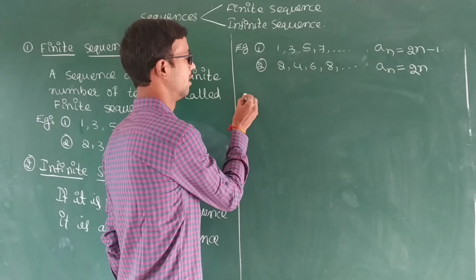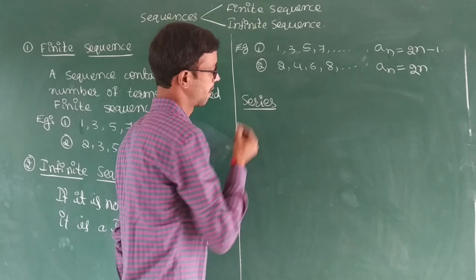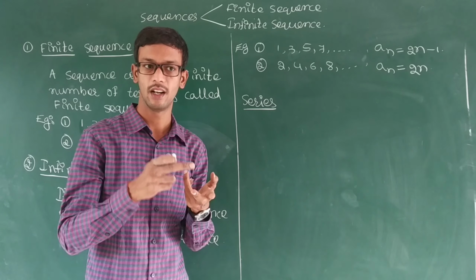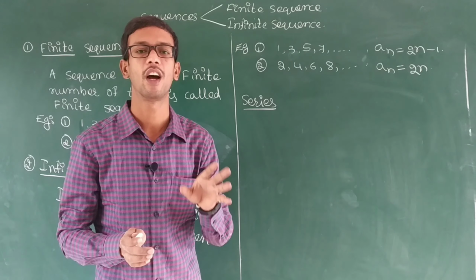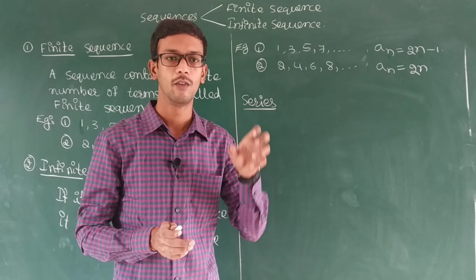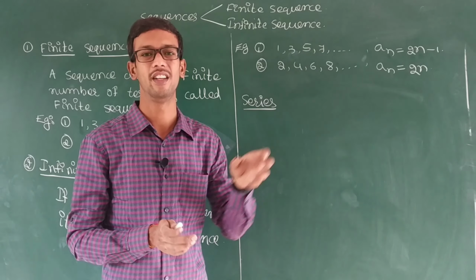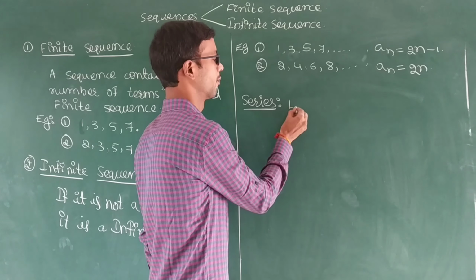Now we will discuss series. Our chapter name is sequence and series. So what is a sequence? The arrangement of numbers in a proper way, that is nothing but a mathematical pattern, with a condition, with a particular rule. Next is series.